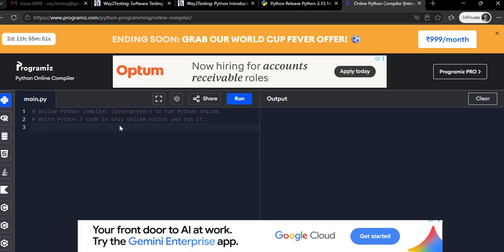Suppose I want to print something. Print is something that when you write something, it will be displayed on your screen. It is an inbuilt method of Python. Always remember that every programming language has some inbuilt methods. What is the definition of a method?